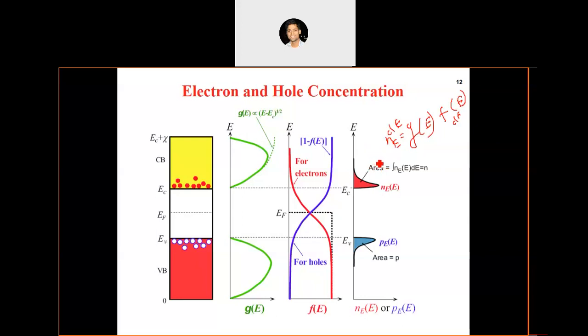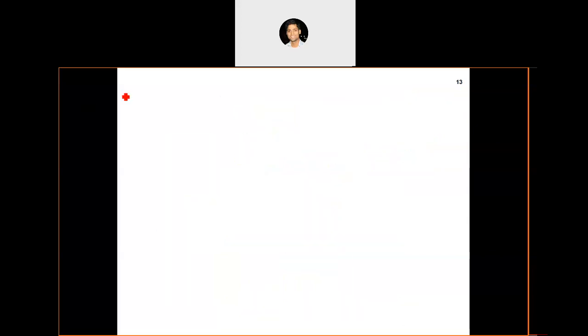Let me move to the next slide. Over the entire conduction band, if we want to define N, it should be the integral of Ne dE, and the limits of the integral will be from the bottom of the conduction band up to the vacuum level.